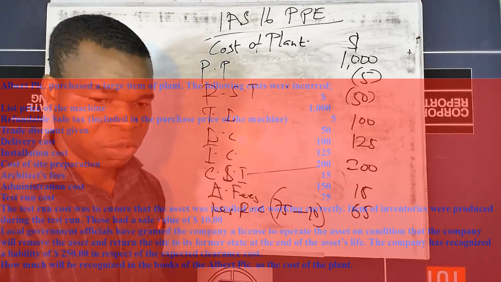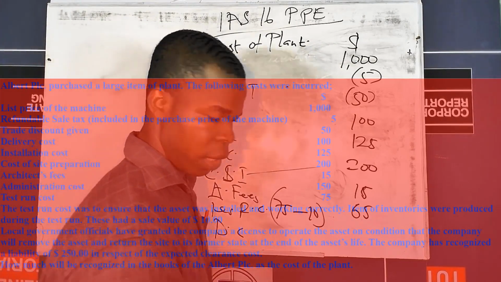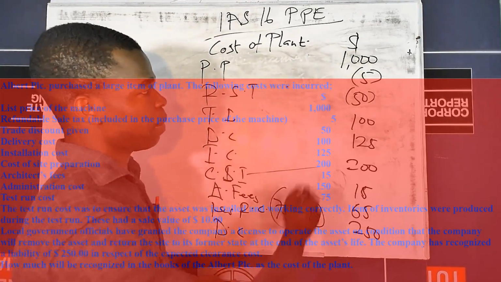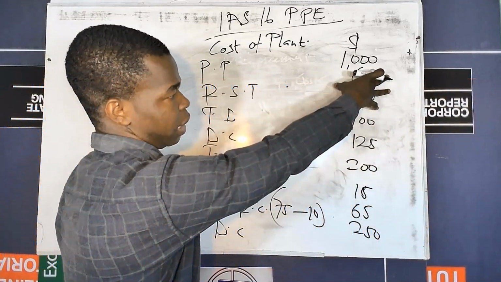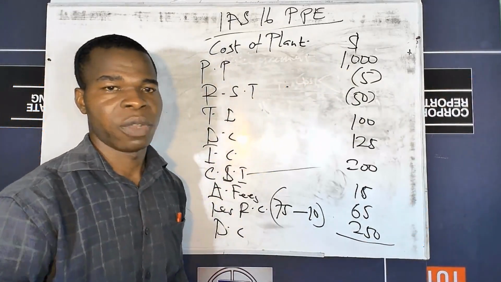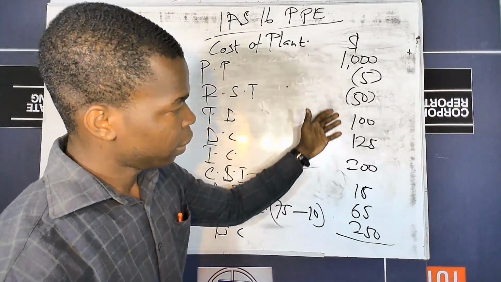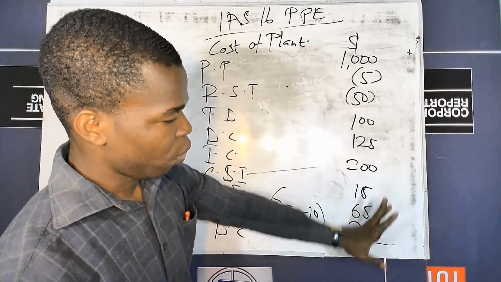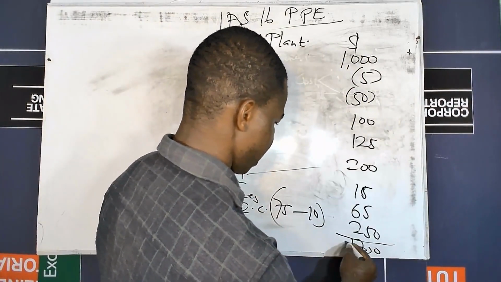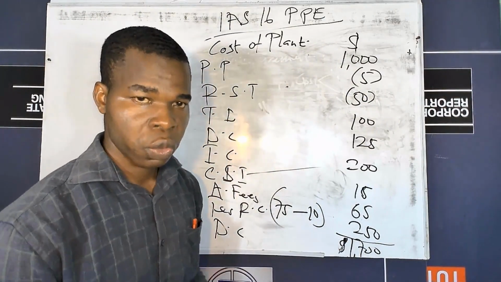And then the last one talks about dismantling cost, which is 250. So when you sum everything up, after taking off the lessed items, the total value of $1,700 becomes the cost of the asset.